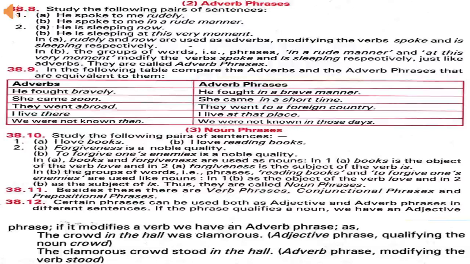Students, besides these three kinds of phrases, there are verb phrases, conjunctional phrases and prepositional phrases also. There are some phrases which can be used both as adjective and adverb phrases in different sentences.